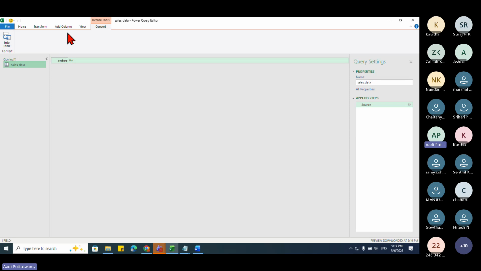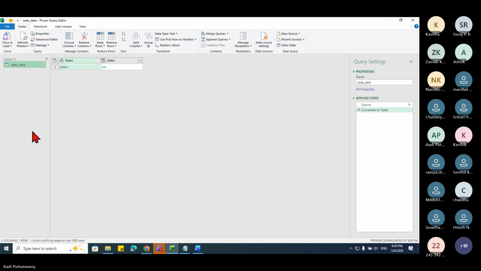When I say import, it is taking me to this Power Query Editor because we need to modify and transform a few things. See, it is saying orders, and we have this list, the table name orders. So the table name is sales data, and here you can see this orders. So what I'll do, I'll say convert this into table. See, it got converted now into a table.